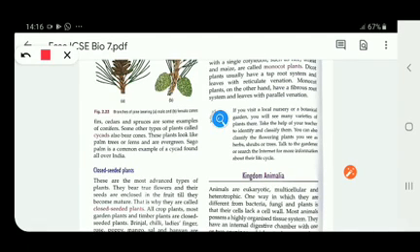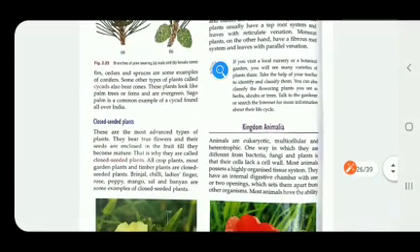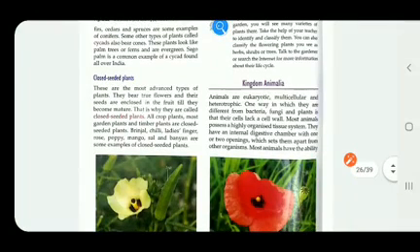Now we talk about the next type of plants, which are known as closed seeded plants. Closed seeded means the seeds are closed in a fruit, right? These are the most advanced type of plants. They bear true flowers and their seeds are enclosed in the fruit till they become mature. That is why they are called closed seeded plants.